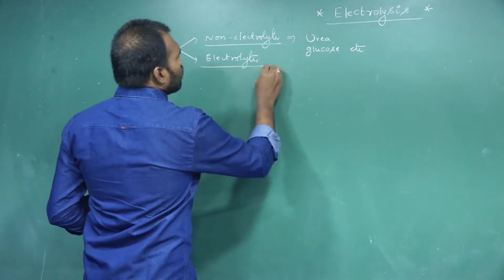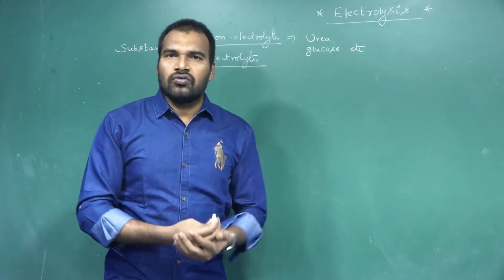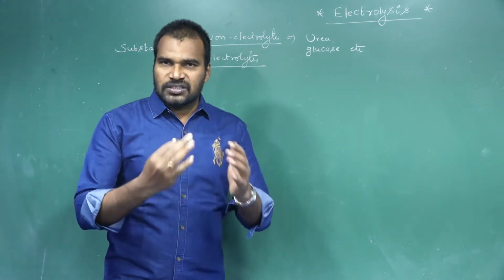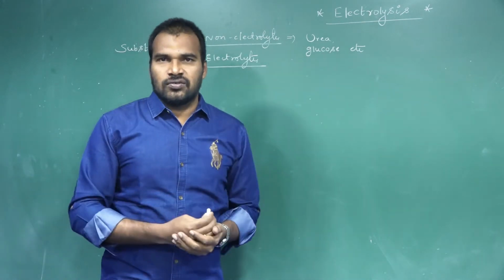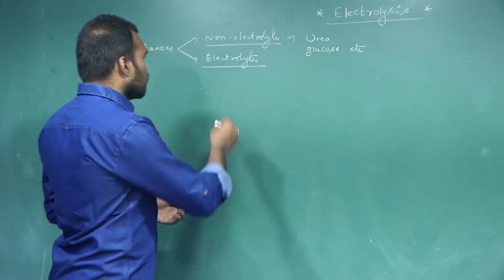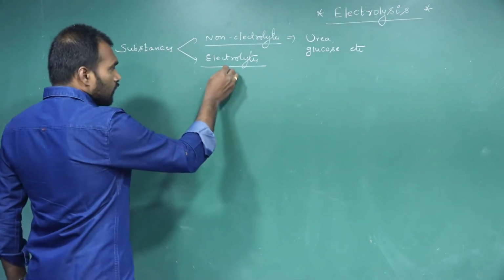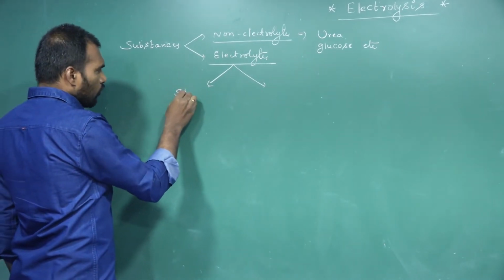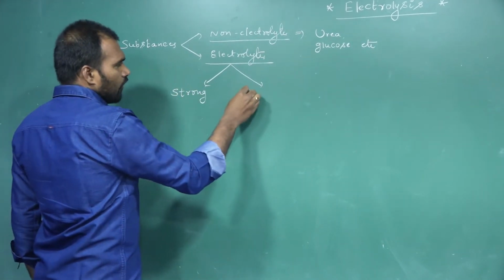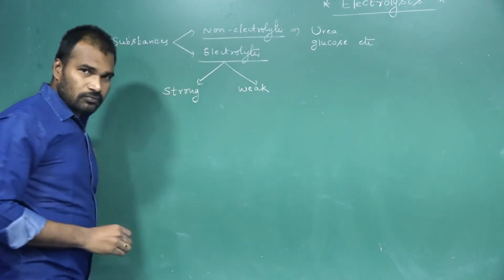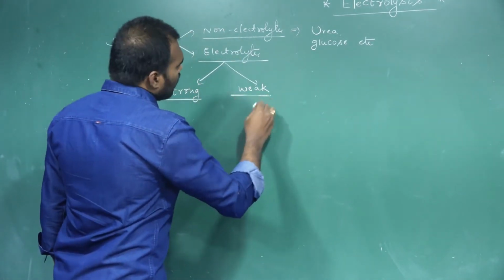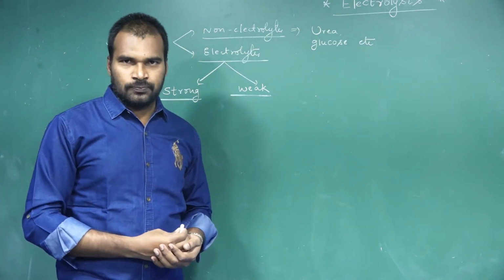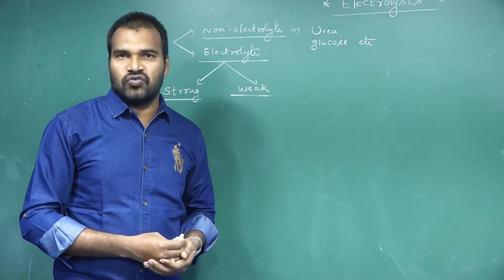Coming to the next one, electrolytes. The substances which allow electricity to pass through them, or the substances which can ionize into ions, we call electrolytes. Again, these electrolytes we further divide into two types: strong electrolytes and weak electrolytes. On what basis are we differentiating? As I told you already, electrolytes dissociate into ions, based upon the percentage of dissociation.